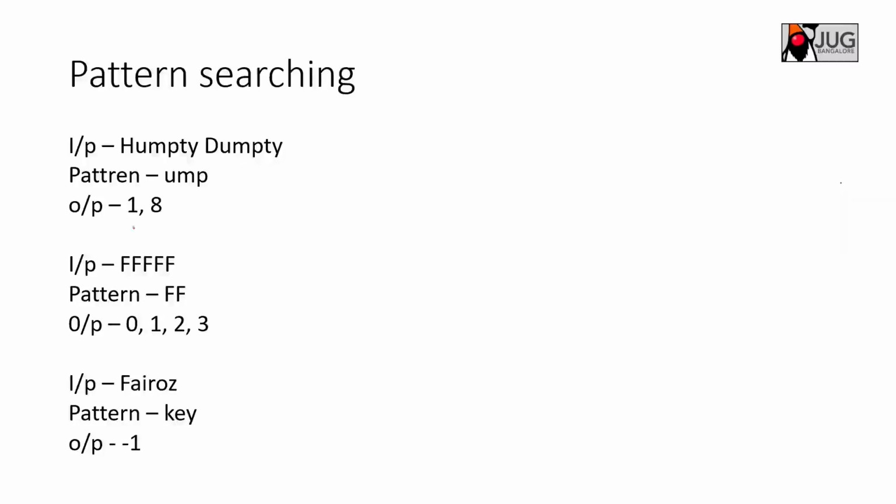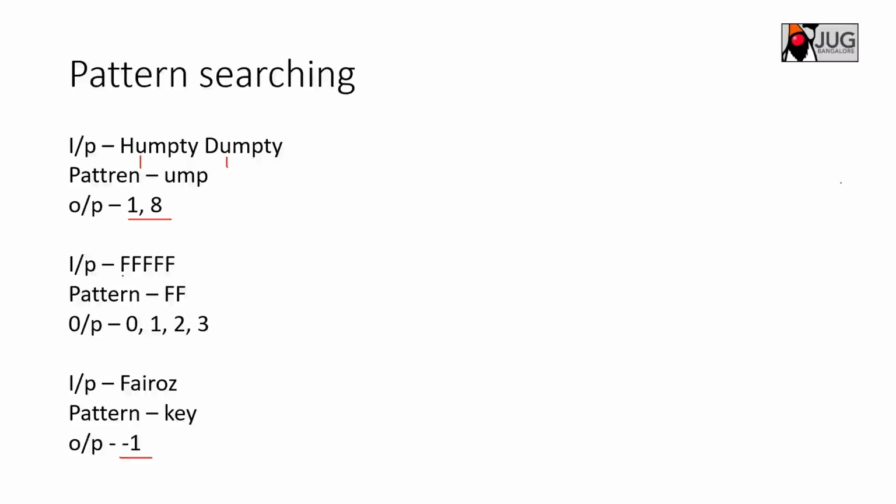And what is expected here? The first expectation is the index at which this string starts. For example, UMP starts here, at the first index, 0. The next occurrence will be at this index, which is 8th. So that is what is expected. You want to make sure whether it exists or not, by checking if the index is non-negative. In this case, the input is 5 rows and the pattern is key. It doesn't exist, so you return -1.